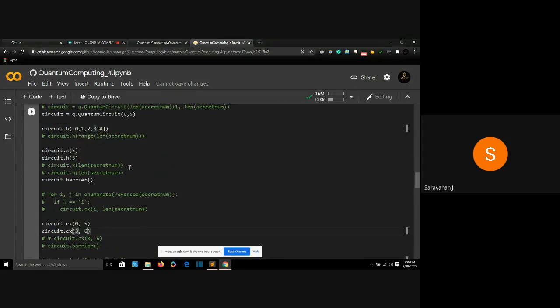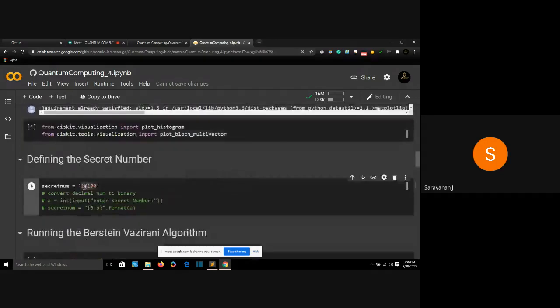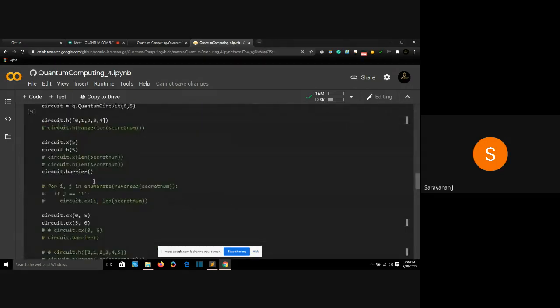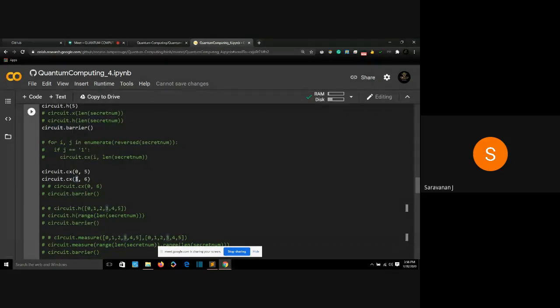Then the second qubit towards my 5th qubit. So I'm applying a control NOT gate at those places where a 1 exists.